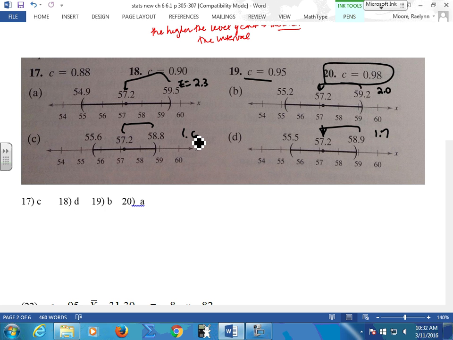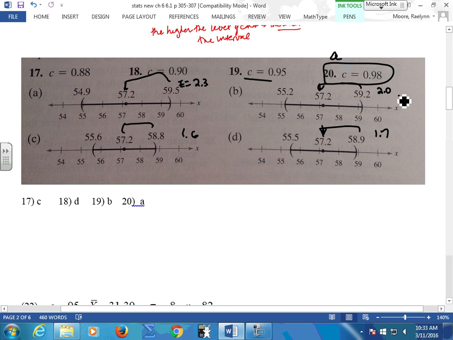You can subtract it from either one you want. It's equal distance from either side. Okay, so we matched up this one with A. So the next widest one is which one?